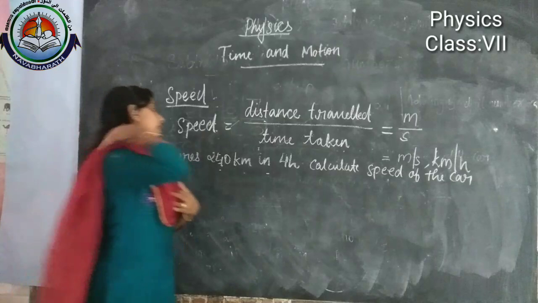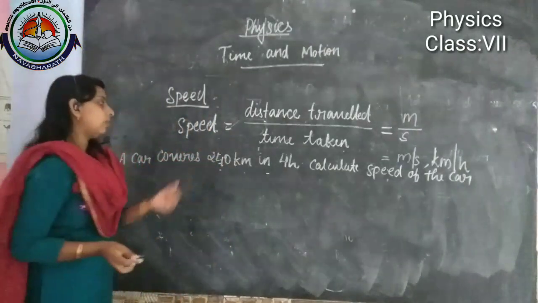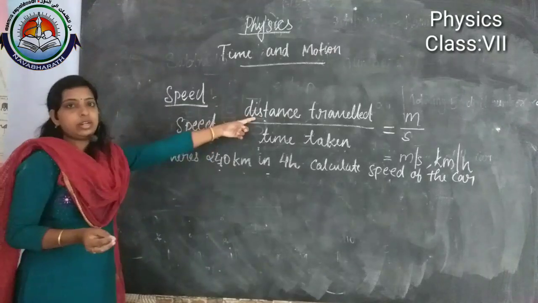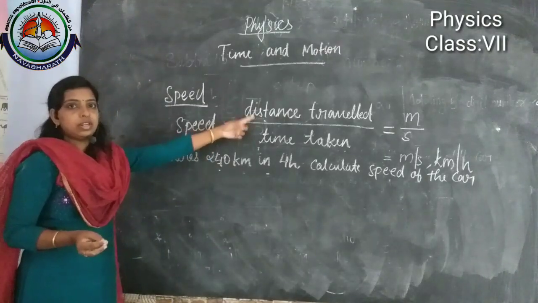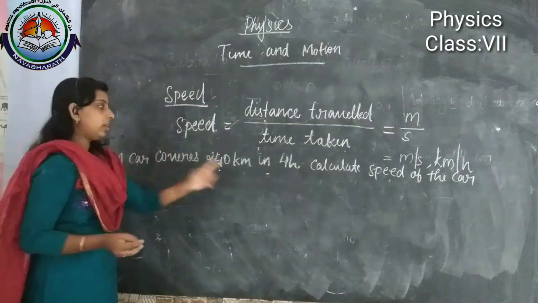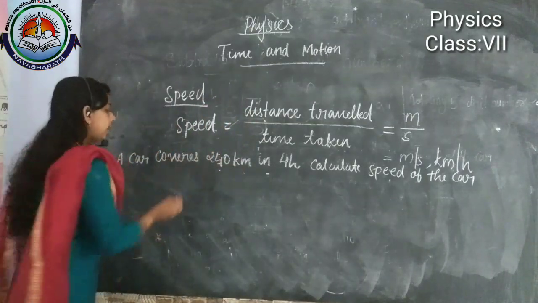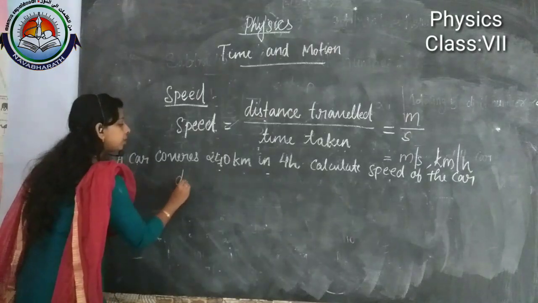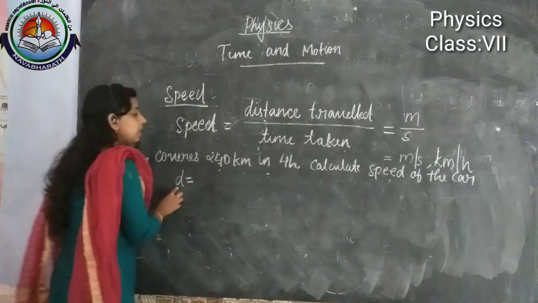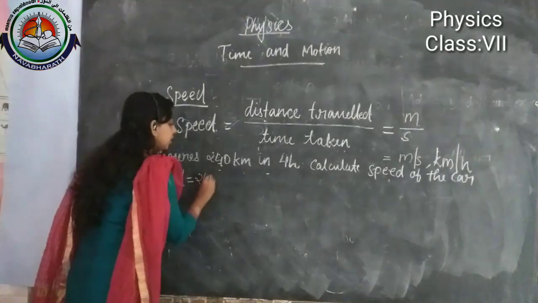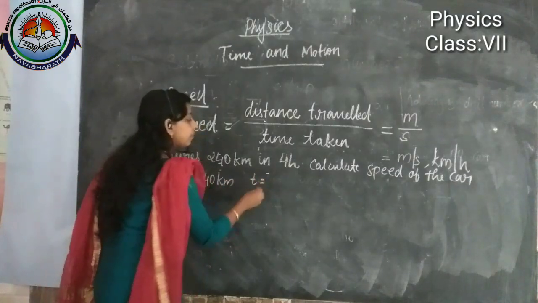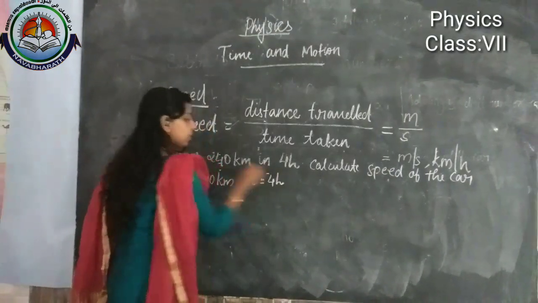Okay, here you can see 240 kilometer. What does this 240 kilometer indicate? Distance, right? The unit of distance is meter or kilometer. The higher unit is kilometer. So we can write distance in short form as small letter d. d is equal to 240 kilometer and time is equal to 4 hours.